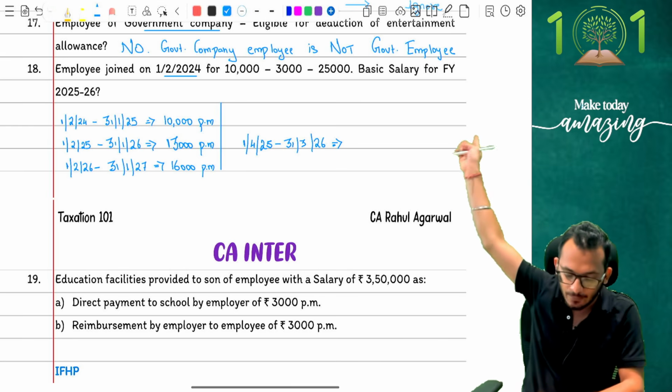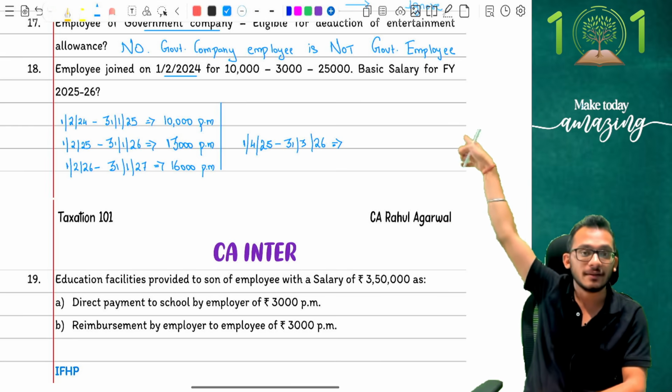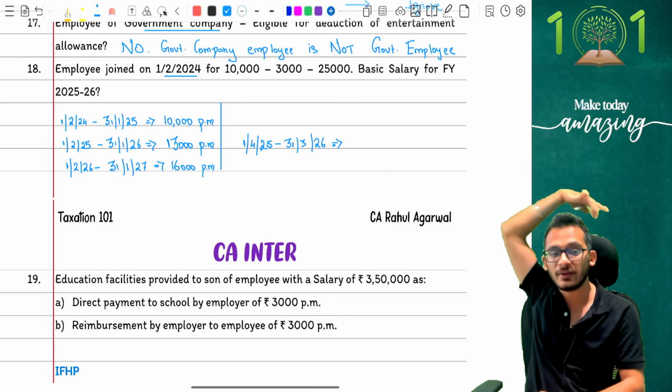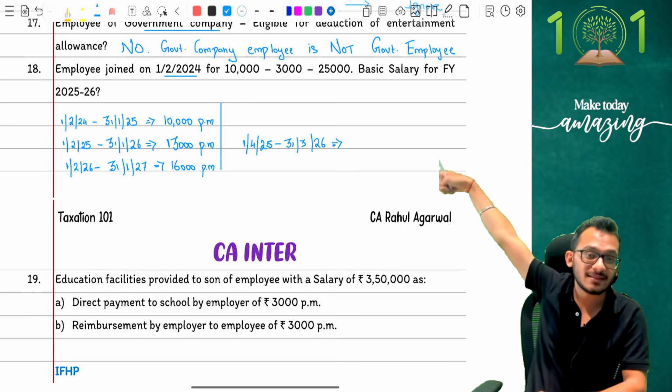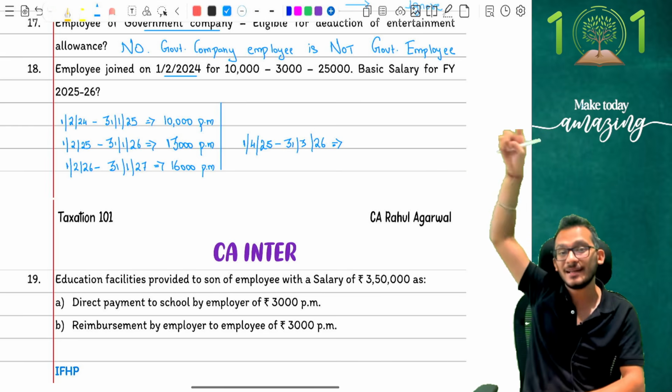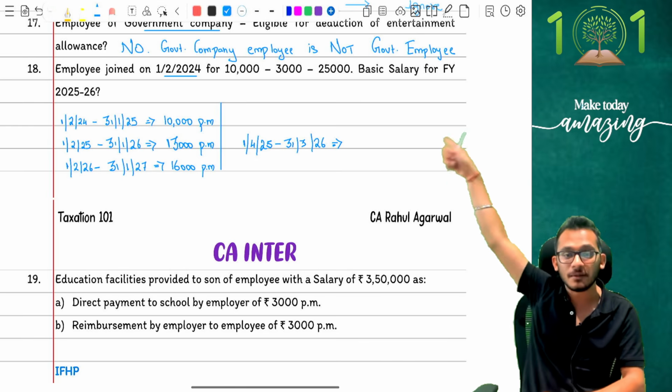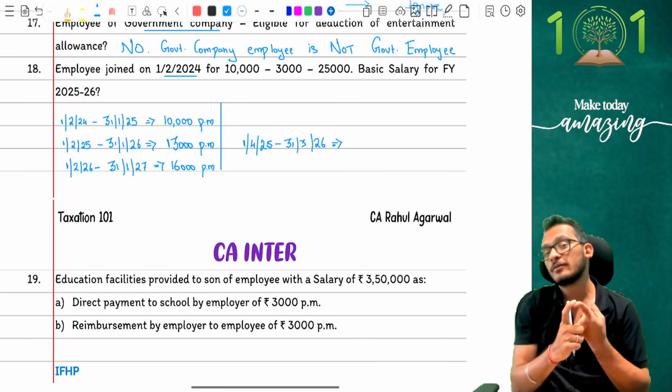Look carefully and tell me, will my 10,000 be covered here? Answer is no. 10,000 is only for the period 31st January 25, before my period itself. 1st February 25 to 31st January 26, yes, my year is getting covered. So there are some months which are getting covered here from April, which means April I would have been receiving